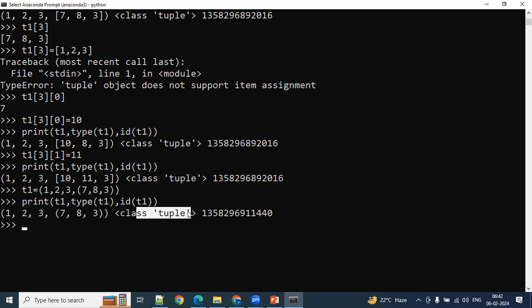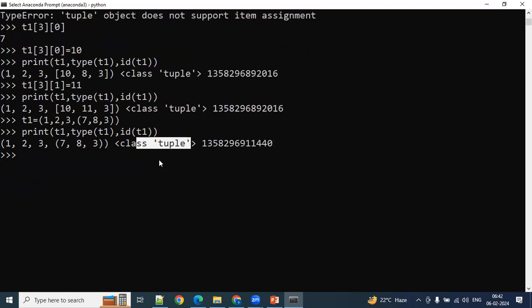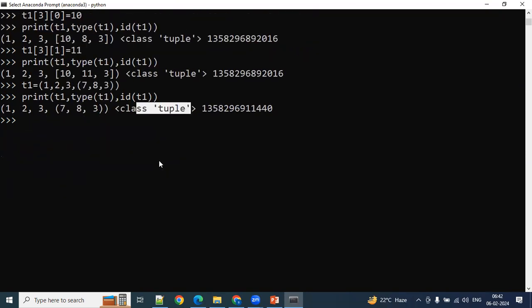Can we define a list inside the list? Yes, we can define. Tuple inside the tuple? Yes. List inside the tuple? Yes. Tuple inside the list? Yes.